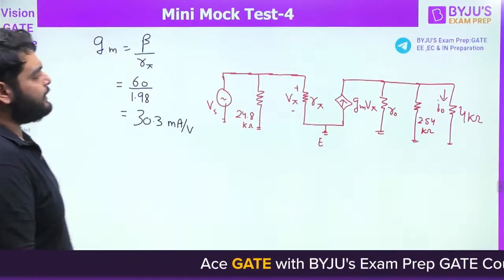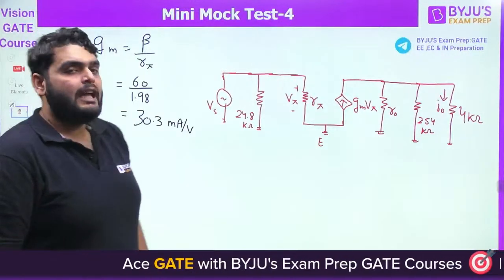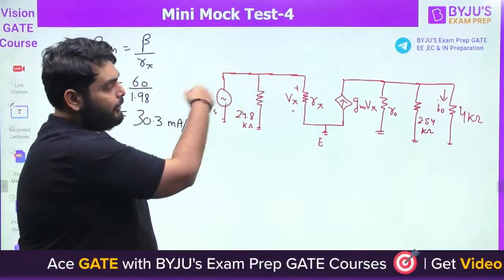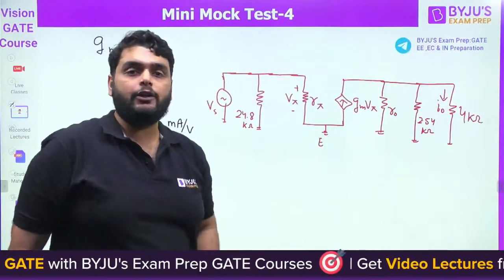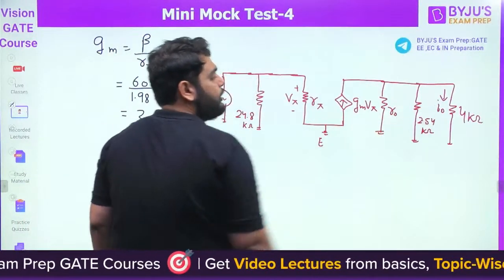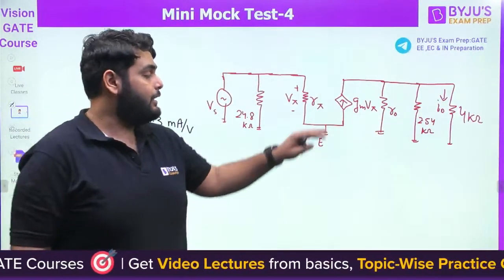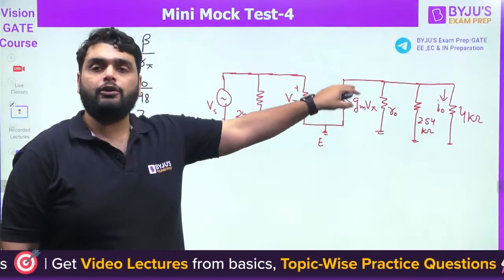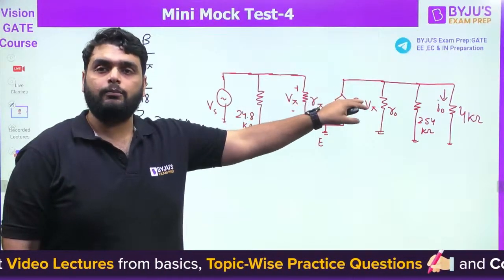Now I need to find out the ratio of I0 and Vs. So how can we do this? Simple. Can you find out I0 using the current division rule? Yes or no? Tell me, guys.